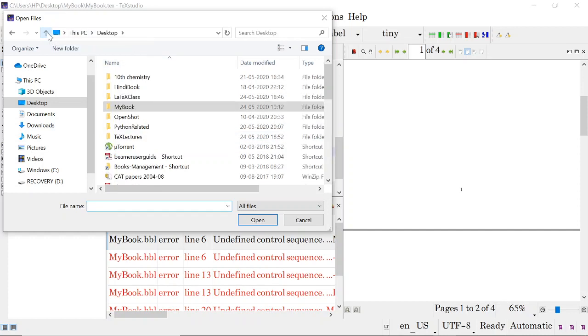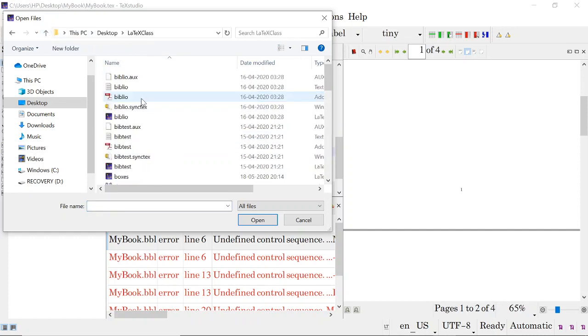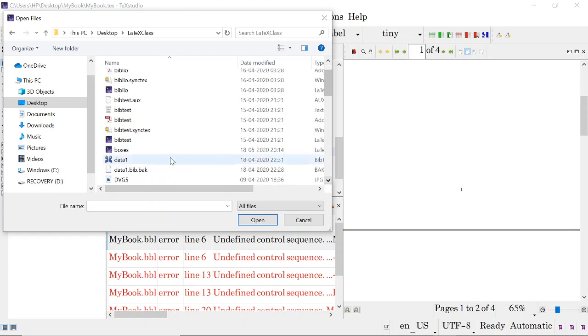Go to this class, test. Oh, sorry, it's not the biblio, it is a file. Yeah, data one. I have to copy it.